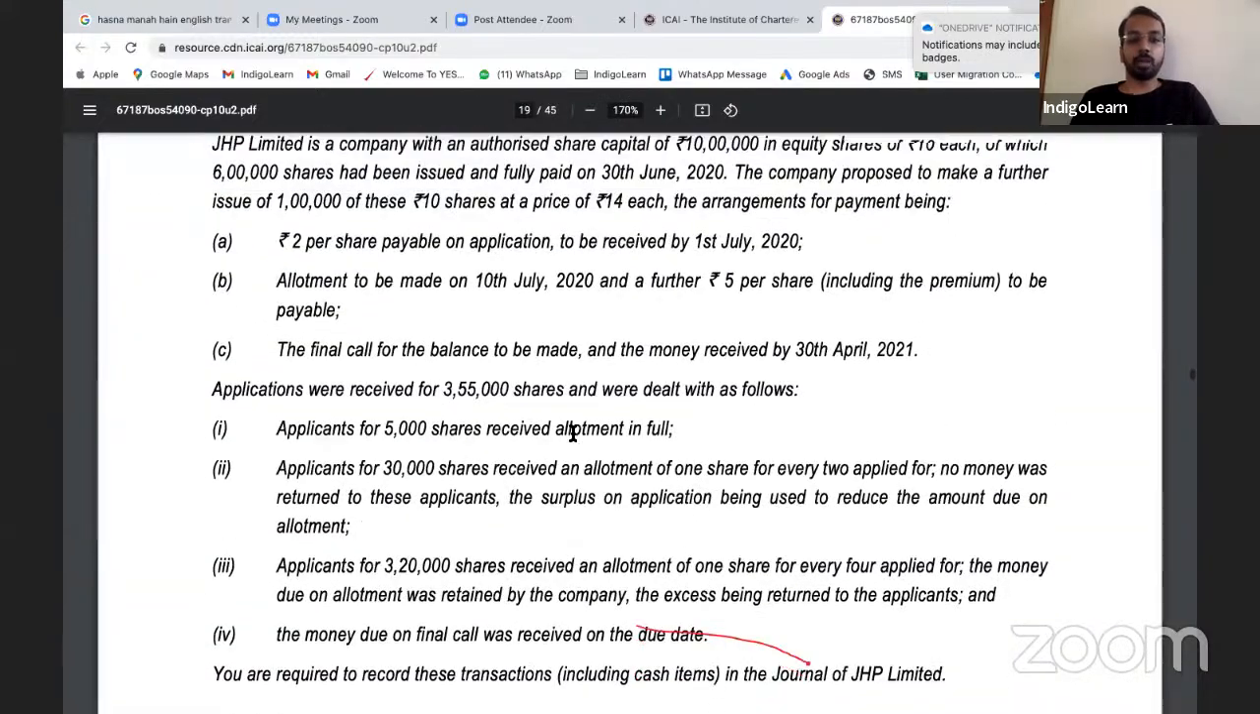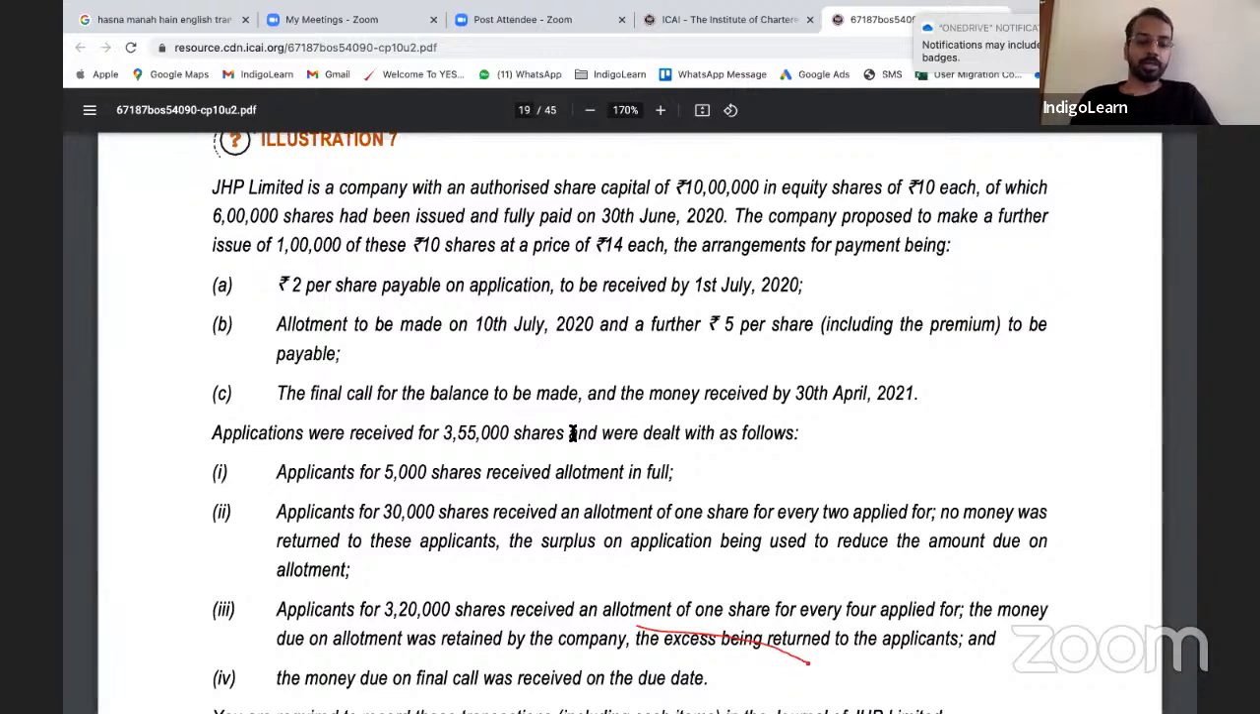We'll do this one by one. We'll take up each of the line items, unless you have some other question for me to solve. Illustration 7. Okay. Thanks, Ishika.